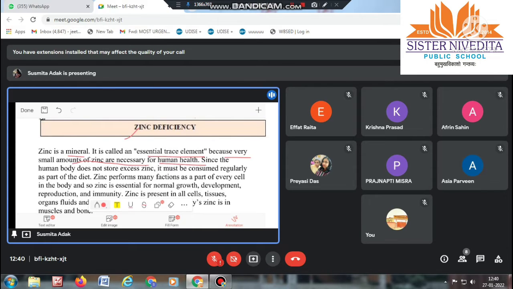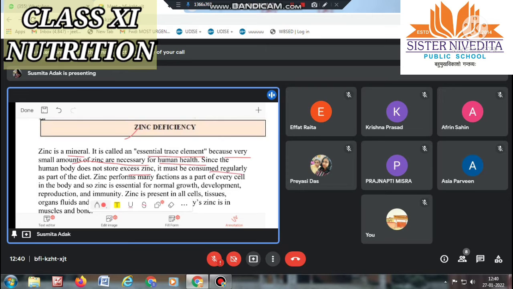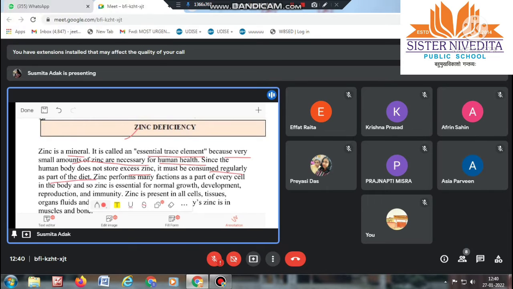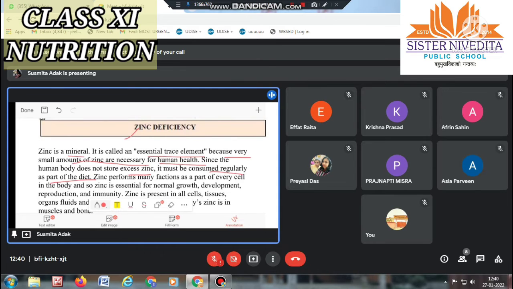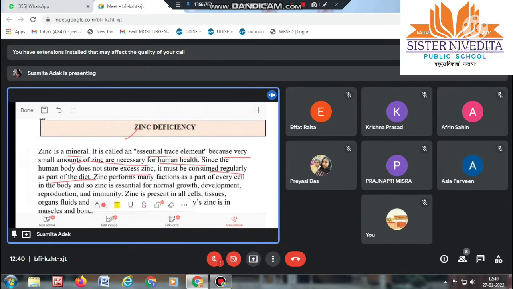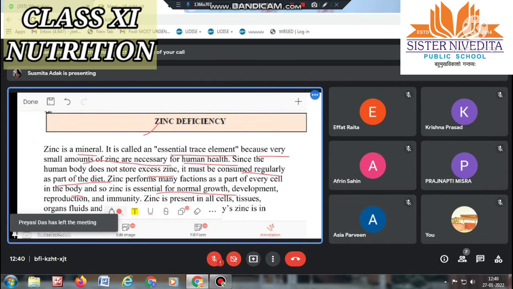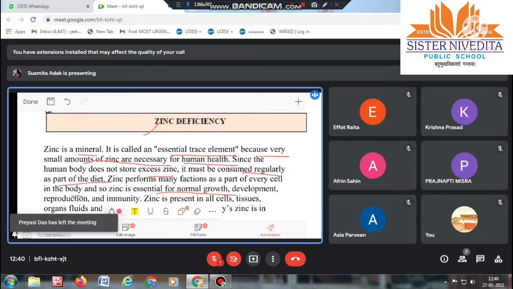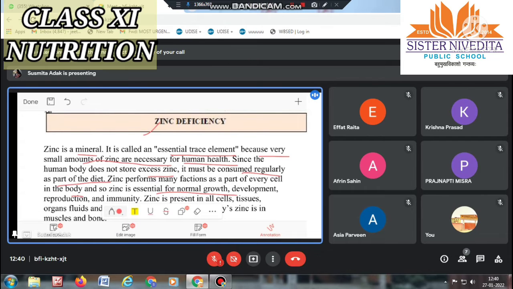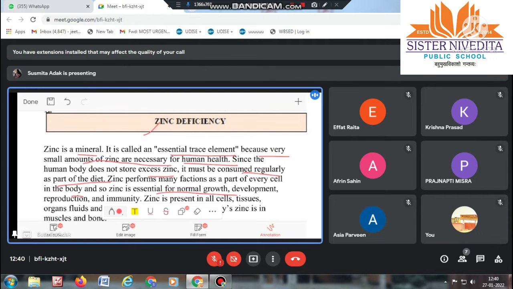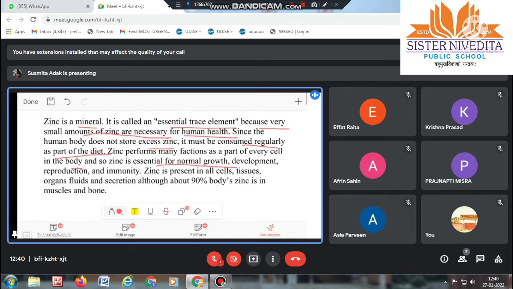Since the human body does not store excess zinc, it must be consumed regularly as part of the diet. Means there is no such large need of zinc in our body, so we have to consume it regularly as a part of our diet. Zinc performs many functions as part of every cell in the body, so zinc is essential for normal growth. If a small amount is present inside our body, then it can maintain our growth, development, reproduction, and immunity.